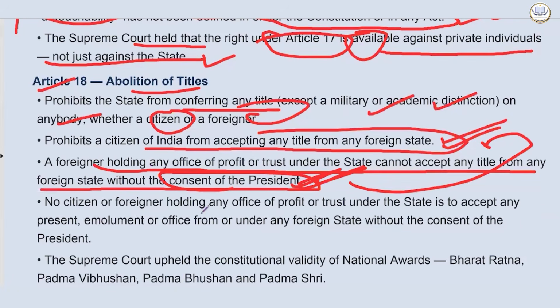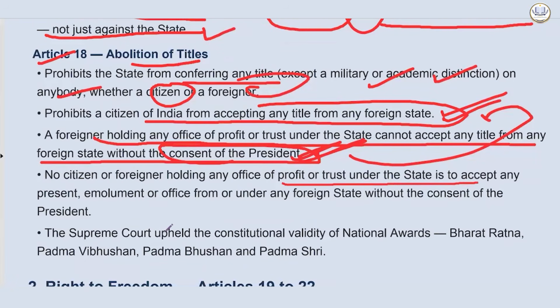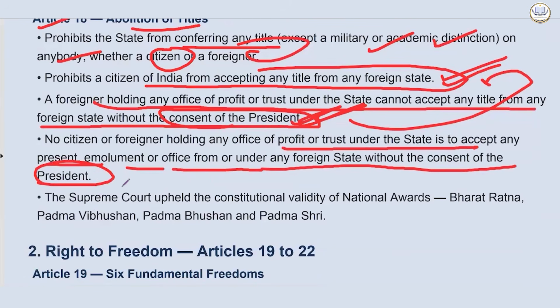No citizen or foreigner holding any office of profit or trust under the state is to accept any present, emolument or office from or under any foreign state without the consent of the president. The Supreme Court upheld the constitutional validity of national awards, Bharat Ratna, Padma Bhushan, and Padma Shri.